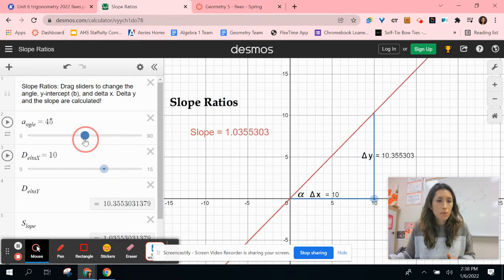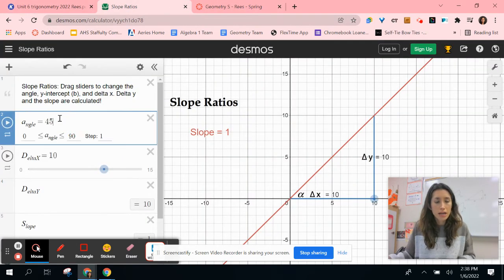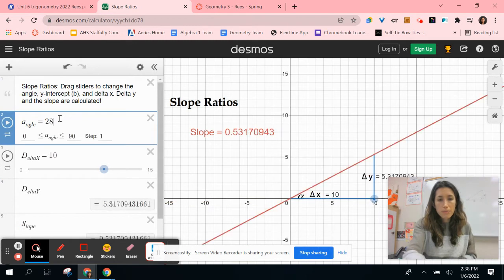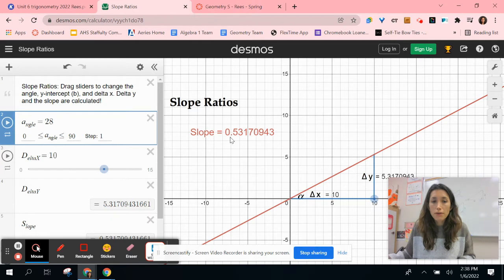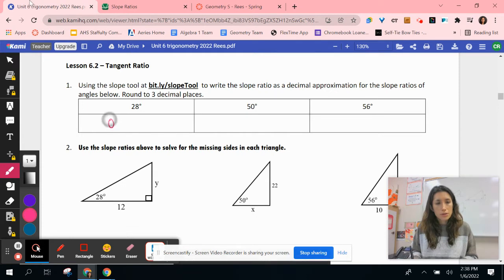So what we're going to look for first is the slope ratio for a slope angle of 28 degrees. So let's go ahead and change this to 28. I'm just going to type this in, it'll be a little faster. Type that in as 28. And we get a slope ratio of 0.531. Actually, 531 is going to round to 532. The number after it is a 5, 6, 7, 8, or 9, and we typically round to 3 decimal places. So we're going to do 0.532.